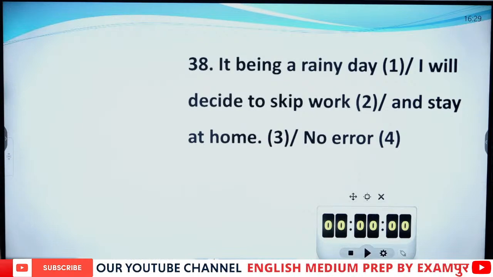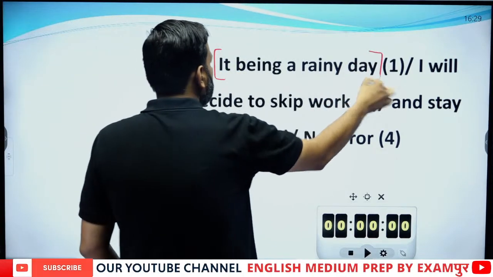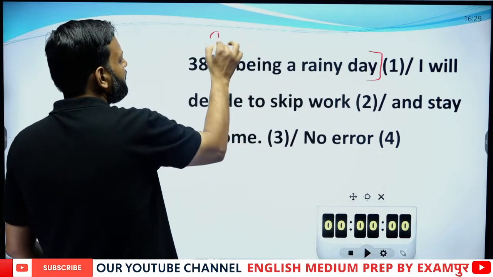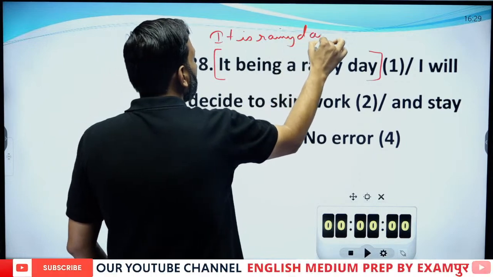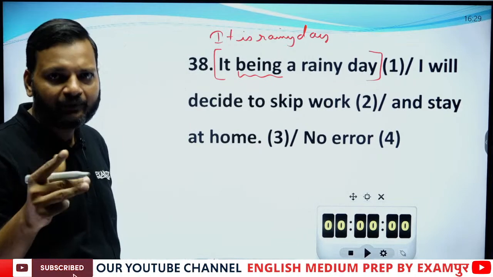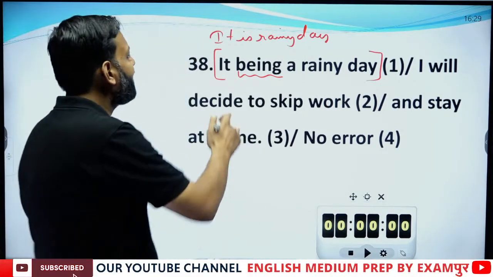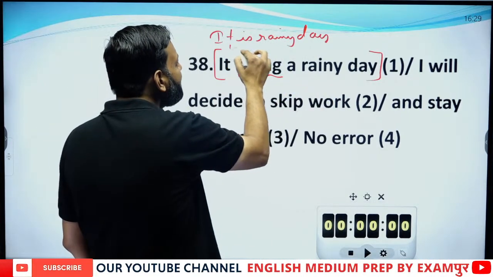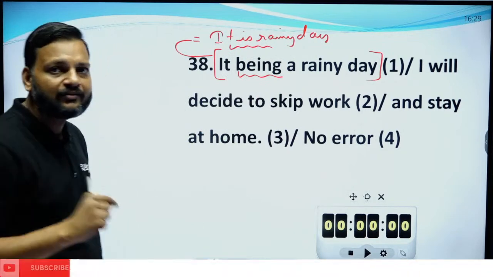It being a rainy day means it is a rainy day, because being is the continuous form of is. So when I write it being a rainy day, it means it is a rainy day. This sentence means the same as this.